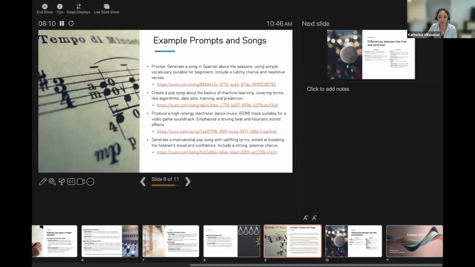And so here are some example prompts that I created and tested. We're going to get a chance to listen to a couple of these so you can see what the songs sound like. For example, this one, I asked it to generate a song in Spanish about the seasons using simple vocabulary suitable for beginners and include a catchy chorus with repetitive verses.